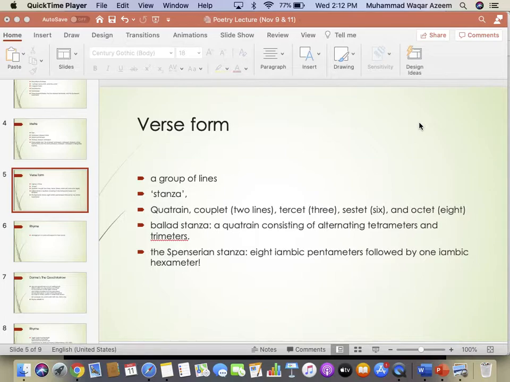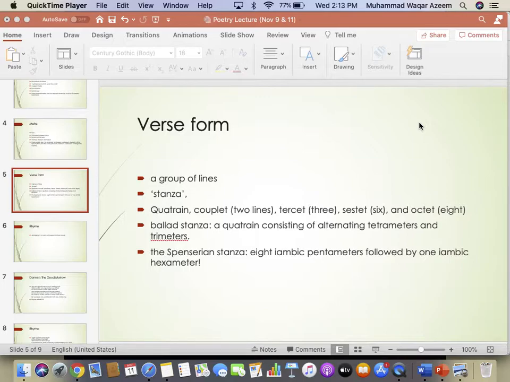Now, the first feature of poetry is meter, which means that all the lines in a poem must have a certain meter in them, and that meter is consistent throughout the poem. So it's not easy to write poetry. The poet has to take care of that throughout the poem.